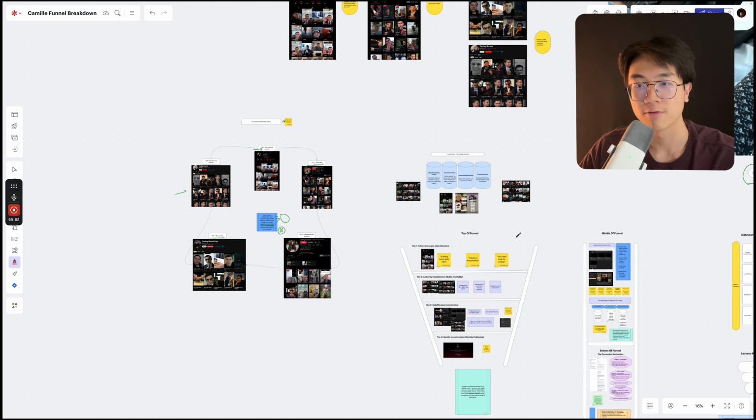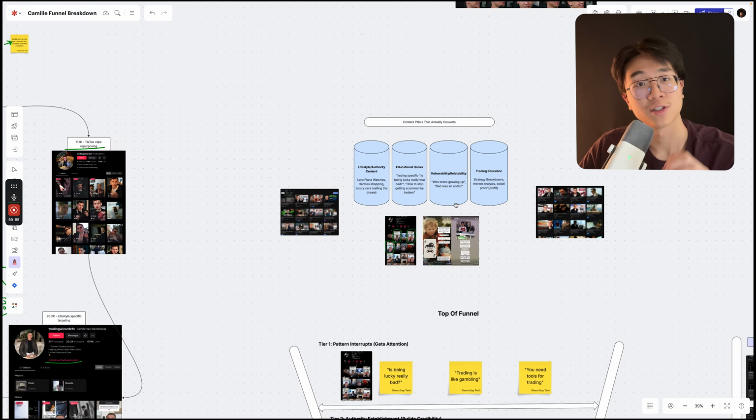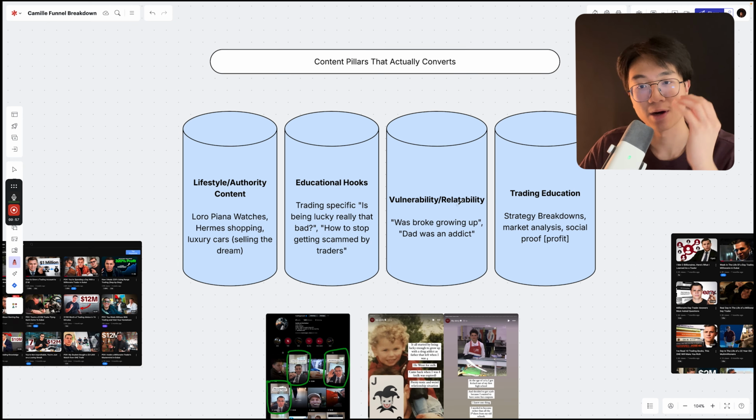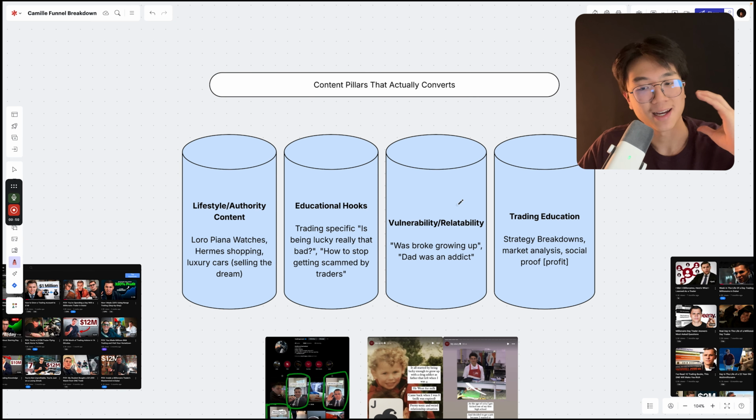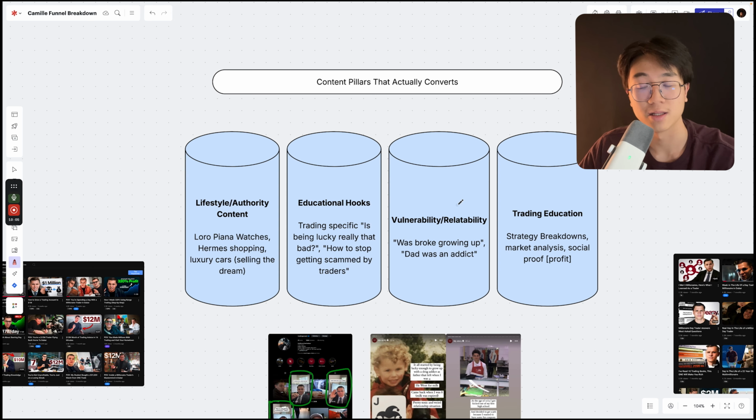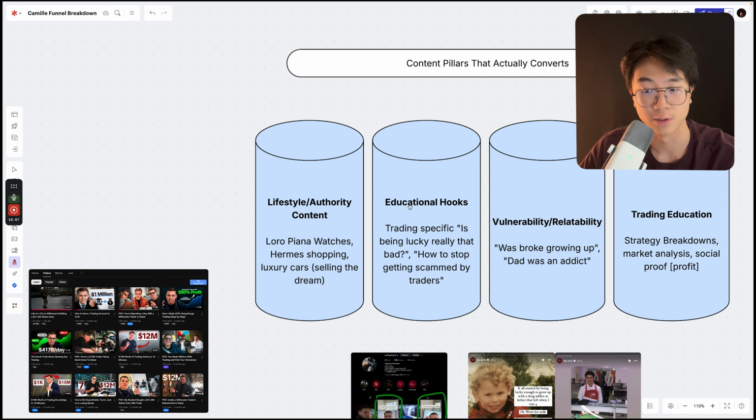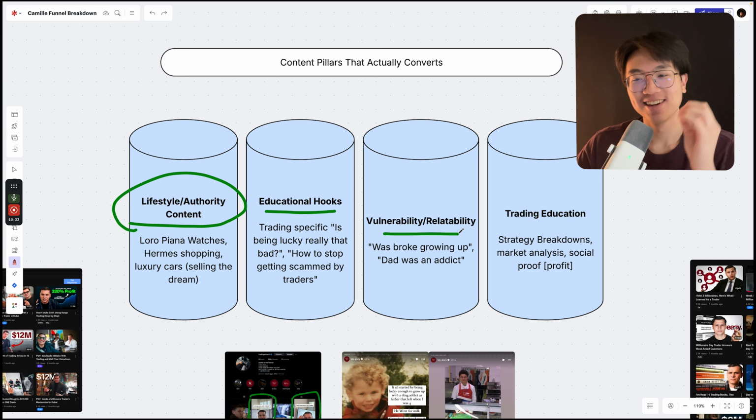So within the market right now, there are 4 content pillars that convert cold audiences into high ticket paying clients, and Camille establishes all 4, and we're gonna break it down. The first one is the lifestyle plus authority content. Second is the educational content, educational hooks plus body content plus CTA. Third is the vulnerability as well as the relatability, and the fourth is the trading education.